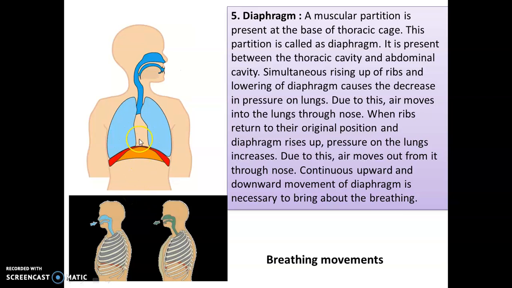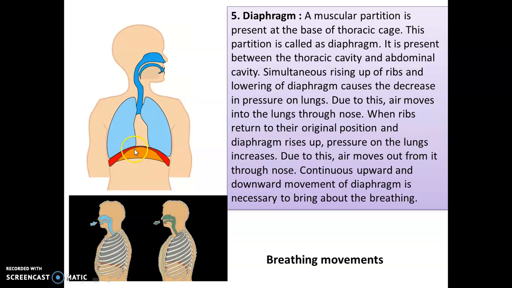So you can see that it is continuously rising up and down. Now see, when the diaphragm is down, children, there is more area, or the pressure on the lungs is less. So when the diaphragm is down, because of less pressure, oxygen is entering into the lungs. And when the diaphragm is up, see, it is pushing the lungs.